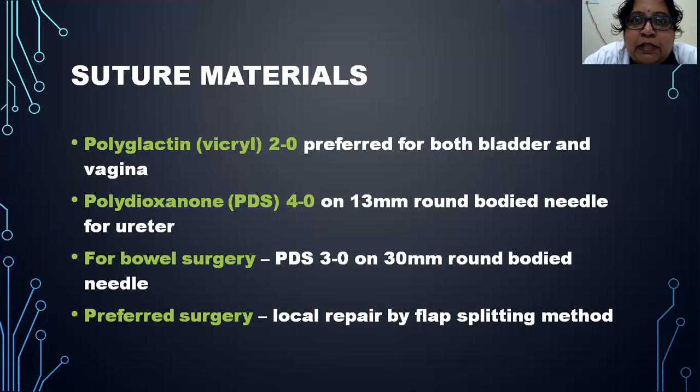Now, what are the suture materials? Not only the route and the time of repair, even the suture material which you are using is also important. So you have to know what is used for vagina, what is used for ureter, what is used for bowel. Vicryl 2-0 is preferred for both bladder as well as vagina, whereas for ureter we use PDS. PDS 4-0 on a 13 mm round-bodied needle is used for ureter. For bowel surgery, PDS 3-0 on a 30 mm round-bodied needle. And the preferred surgery is the local method by flap splitting method, which is the technique of surgical repair of the fistula.